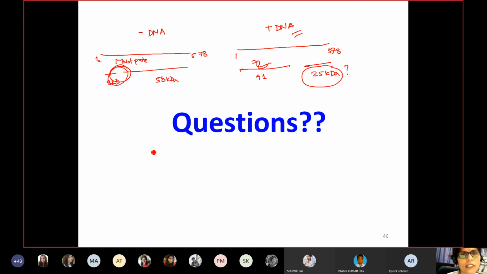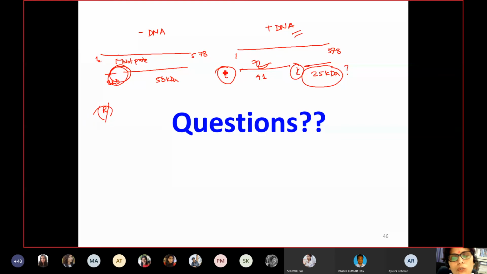Then you have to think that trypsin is not always digesting entirely to the mark, and sometimes some of the sites may be missed. For example, if you go on checking the sequence, the N-terminal site is cleaved after arginine, and here these two are cleaved after lysine.